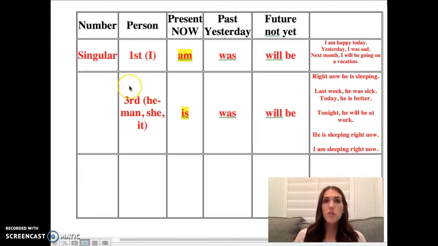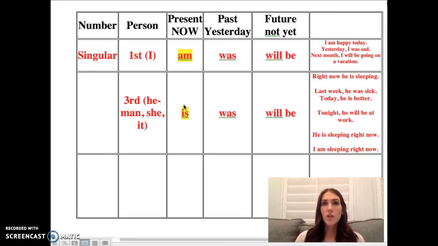Third person is when we're talking about someone else. He, she, we're still talking about one person because we're still in the singular column. Okay, so it, the man, the woman. If we're talking about someone else, it's just one person, we use is if it's right now. She is walking past me. He is sitting on the bench next to me. It is hot outside right now. Okay? Past, I would use was.